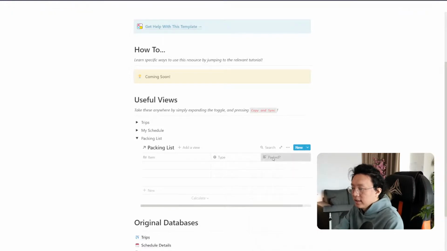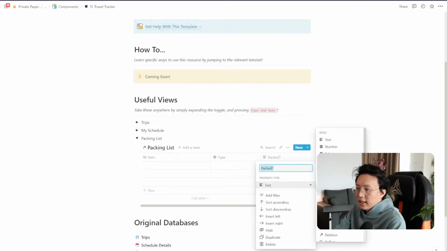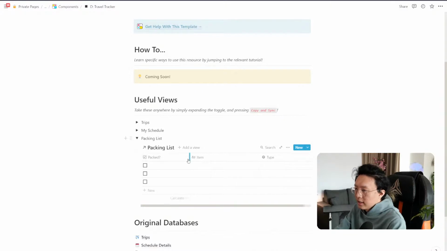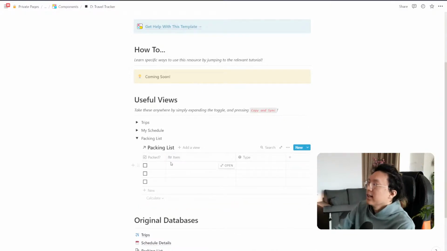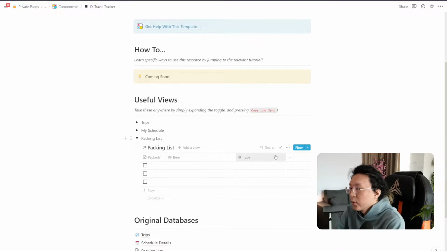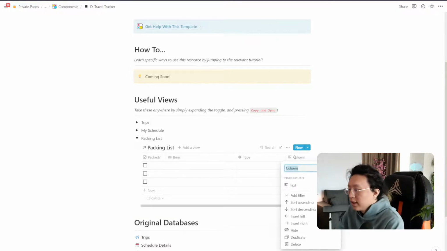Pack is a check mark. And then I also want to put something smart that lets me know whether or not I'm going to bring this on this coming trip. So I can put a pass as well. Okay, so pass is also going to be a checkbox.